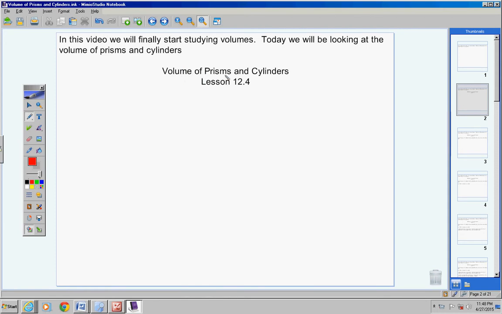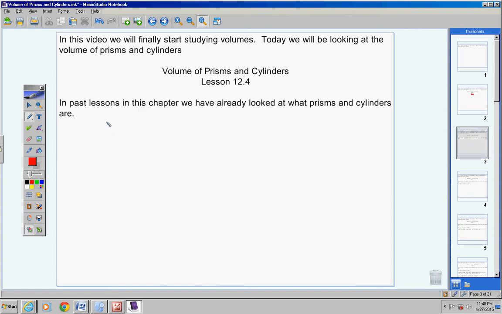Volume of prisms and cylinders, lesson 12.4, and be sure to include today's date. Very, very important. Volume of prisms and cylinders, lesson 12.4.